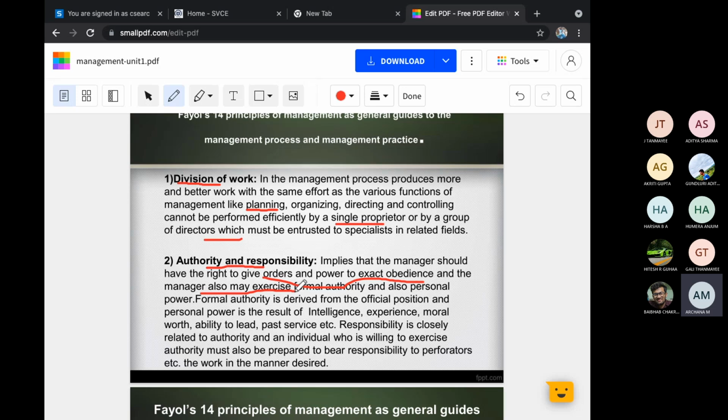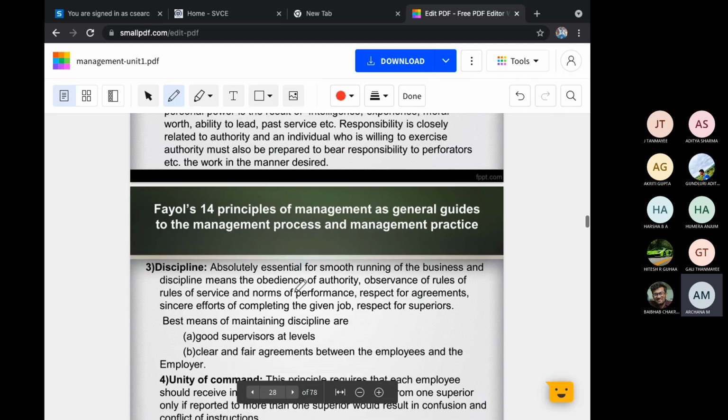That is, give one person the authority and responsibility so that he has to take care of the groups whichever you are dividing. Because just 5 people, I give you one project, 5 people, I give one task and I ask you to do. But in that 5 people, you people have to divide the work. That is, you do this, you do this. Like that, you people have to manage, and in that 5 people, one takes a leading role over everyone. That is what even nowadays we do. So give authority and responsibility to one person. Next one is discipline.